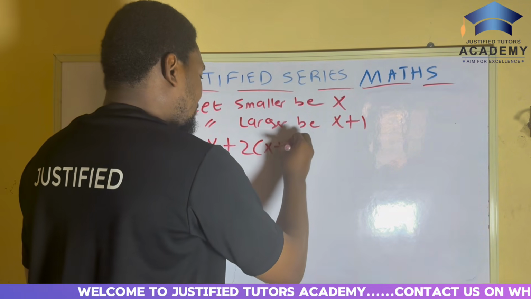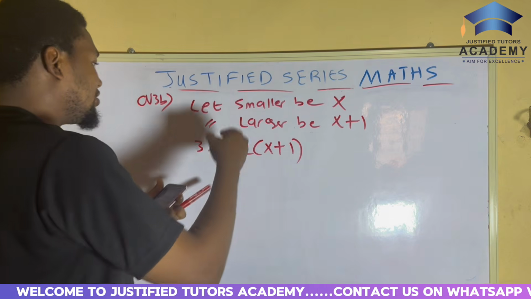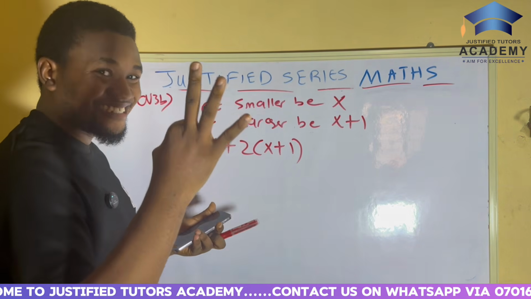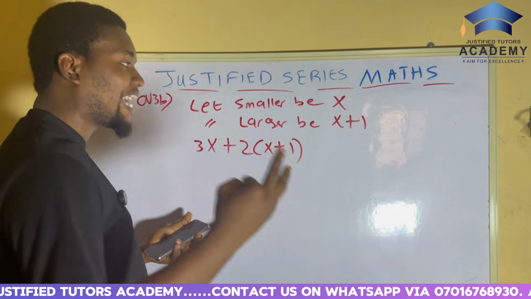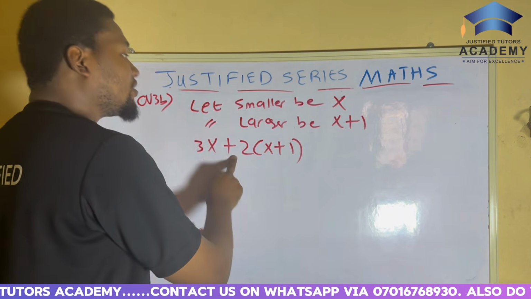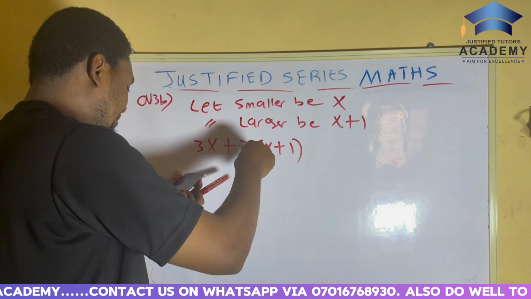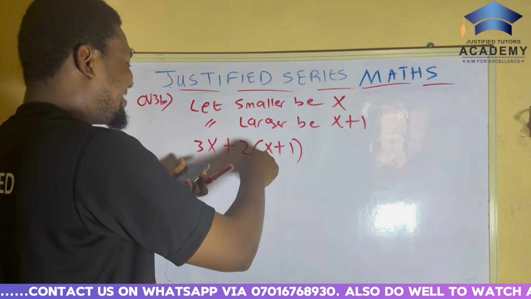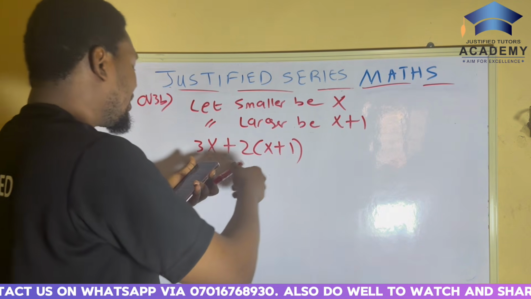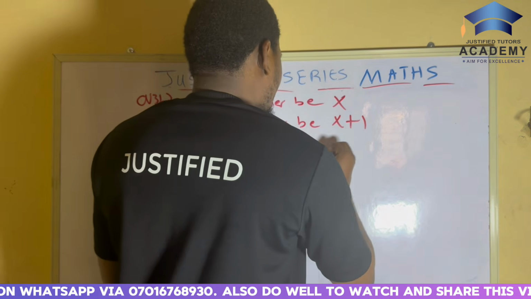So you get, the sum of 3 times the smaller number and twice the larger number is 17.